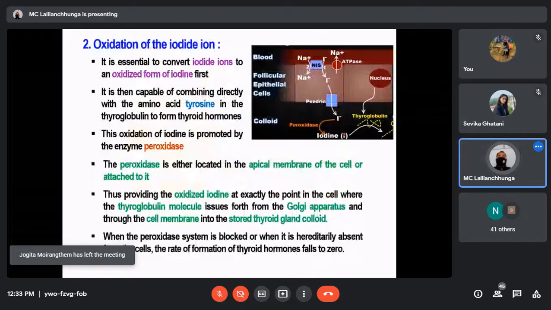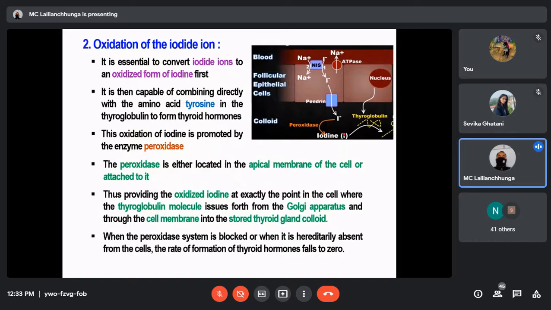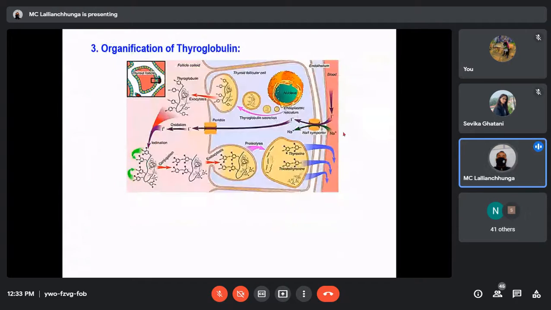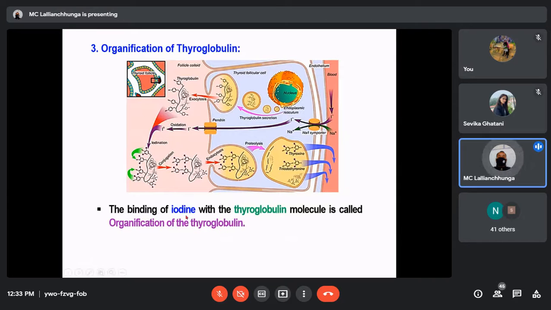That is the second step for the formation of thyroid hormone: oxidation of iodide ion. The first one was formation and secretion of thyroglobulin. Now the third step is organification of thyroglobulin. What is organification of thyroglobulin? The binding of the oxidized form of iodine with the thyroglobulin molecule is called organification of the thyroglobulin. It means iodine will bind with tyrosine amino acids in that thyroglobulin.